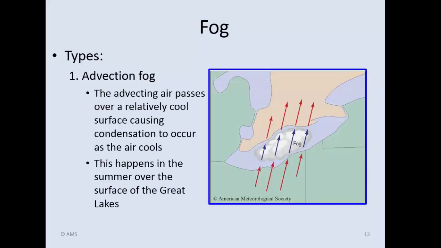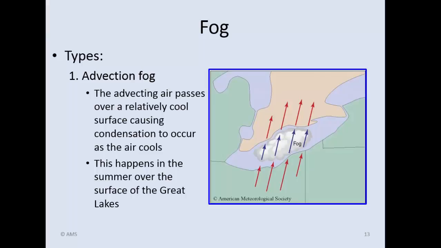Now, other types of fog here we have here called advection fog in this little graphic here. What they're showing you is an example over in the Great Lakes here. If we've got warm air moving up from the south, and if it crosses that lake there that's very cold water, it will chill, condense that warm air and cause condensation. So it's only going to occur over that very cold water there. So advection fog. Another way this occurs is that the fog you see on the lake there could actually move horizontally into northern Ontario there, where it's moving toward in Canada.